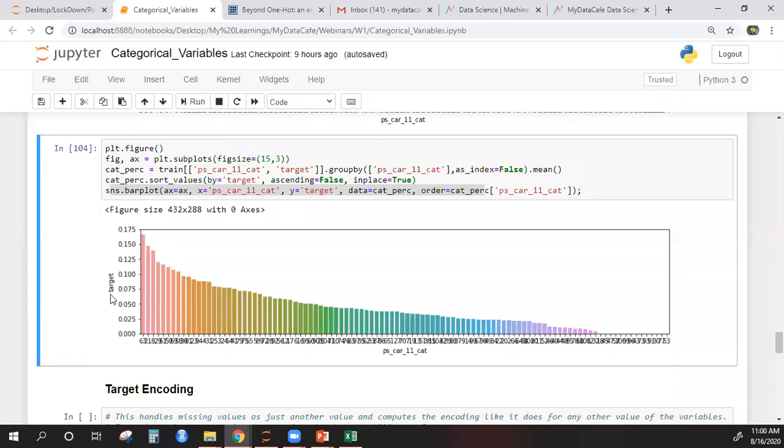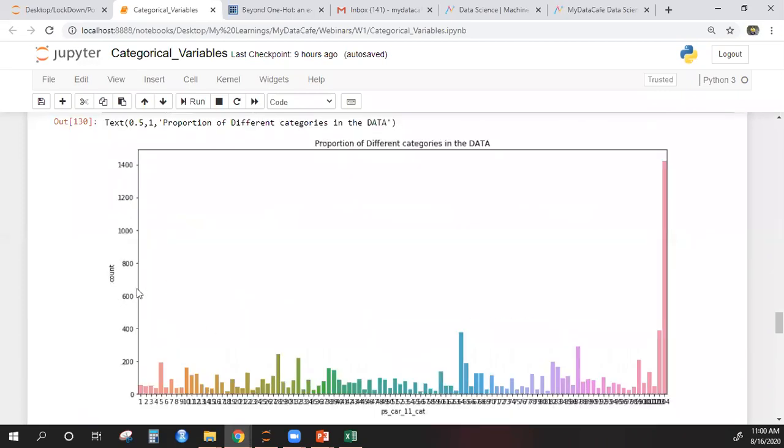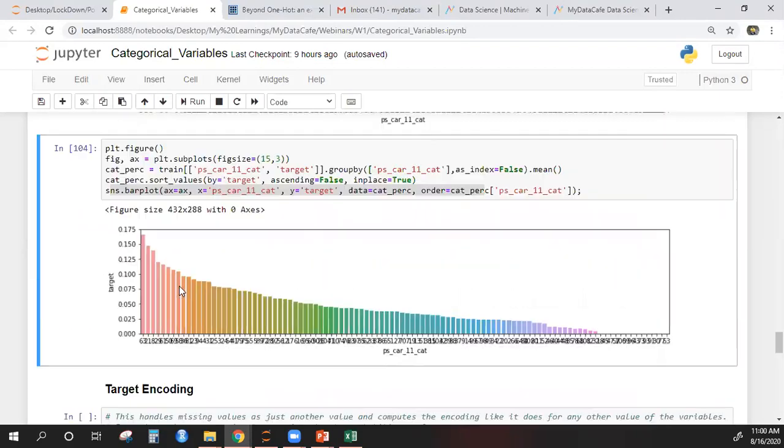Note, guys, this is not the count. That was shown here: this is the frequency, how many times these categories appear in the data. This is how many times 1 appears in that category. I hope you are following this. We are discussing something very detailed here.